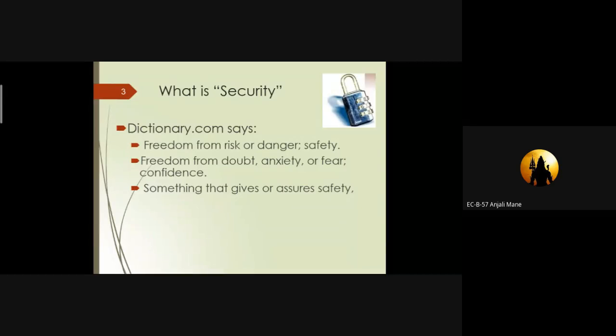How can we feel we should be secure? Yes. Can anyone? Yes, I am audible. Yes, in between you have to give a quick response. What is security?